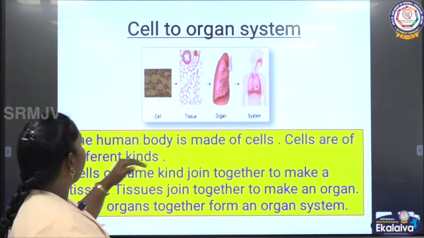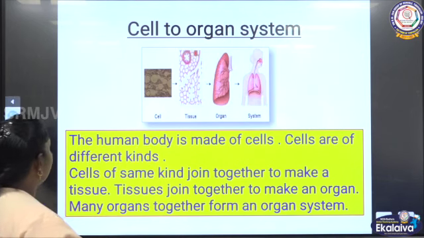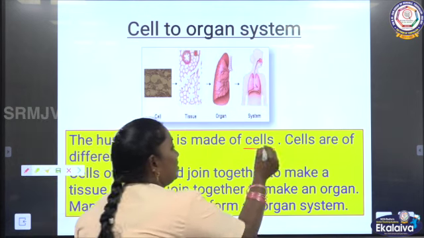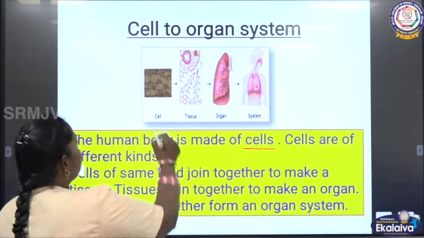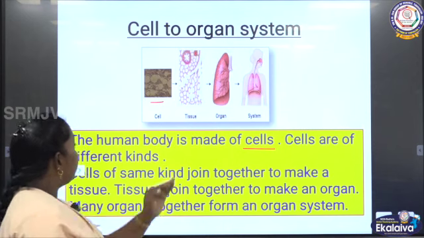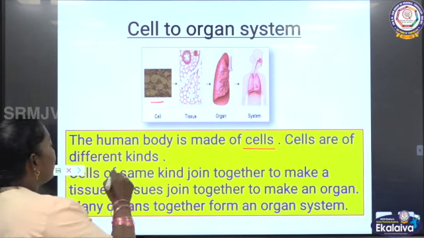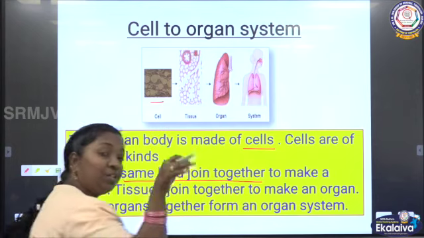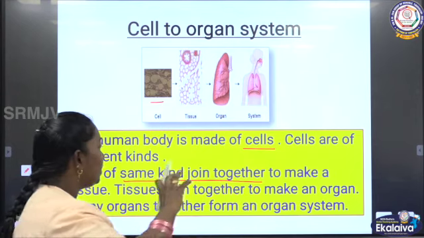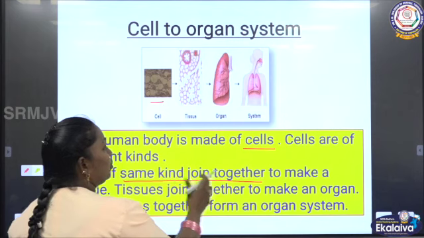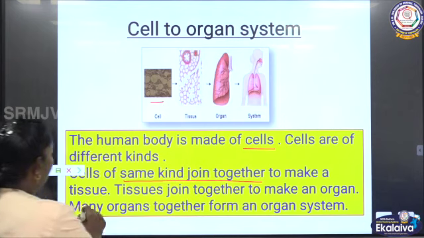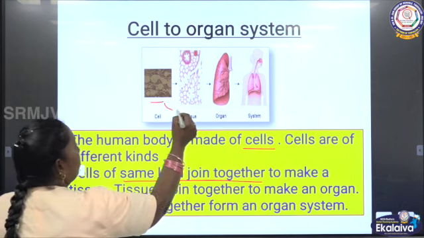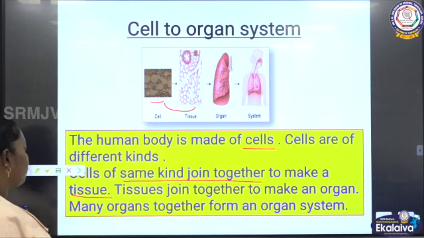As I explained, now we are going to learn through the content. The human body is made up of cells. This is an example of cells. Cells are of different kinds, and the same kind join together. Similar-looking cells from different parts join together to make a tissue. So cells will form a tissue.